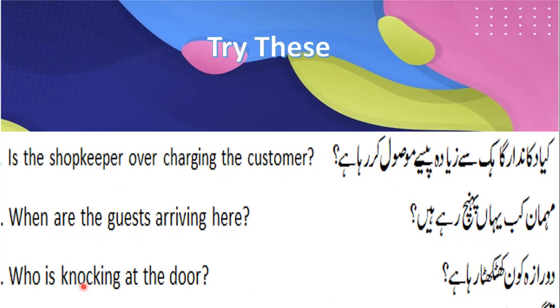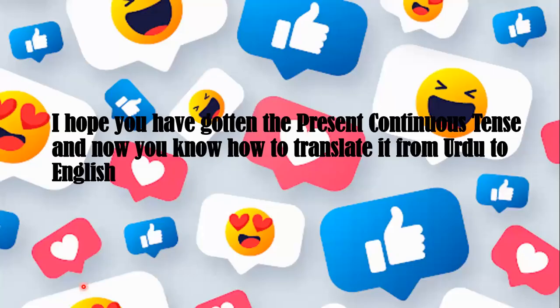You have to make sure you know your subject, your object, your verb first of all. Then if there is any key term, make sure you know the key term when you're doing the translation. And then always remember, if it's a plural, you're going to put an are. If it's a he or she, you're going to put is. And if it's I or you, then it's an am. You should know these things, the auxiliaries that you have to use. Okay, so I hope you have gotten the present continuous tense, and now you know how to translate it from Urdu to English.